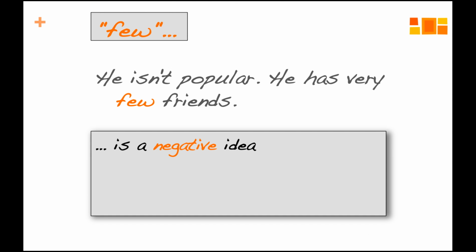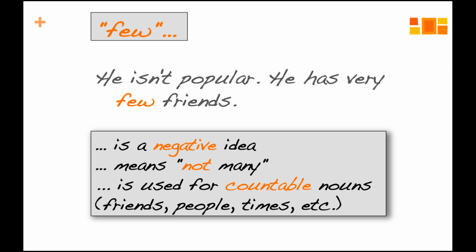Few also expresses a negative idea. He isn't popular, he has very few friends, means he hasn't got many friends. Not many, a negative idea. And few we use for the countable nouns, which basically are the ones that have a regular plural, like few friends, few people, few times. You can also put an S after time. Okay, so it's also here used as a countable noun. Few friends, not many friends, and use it for countable nouns. Little is not much, and we use it for uncountables and for abstract nouns.